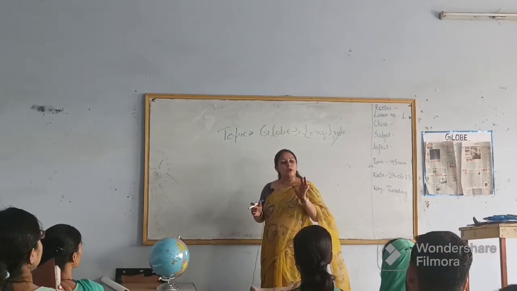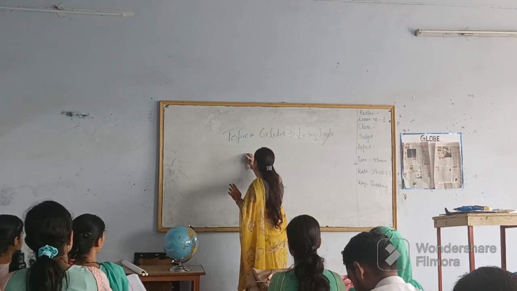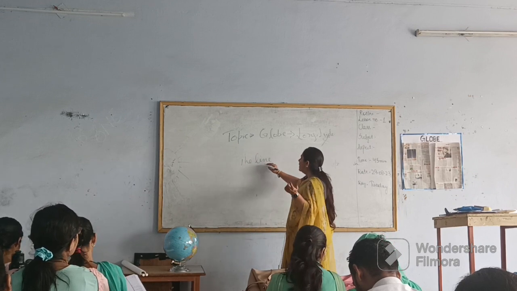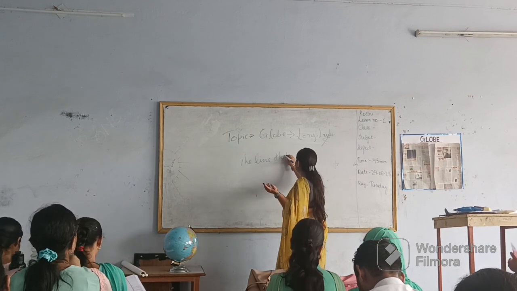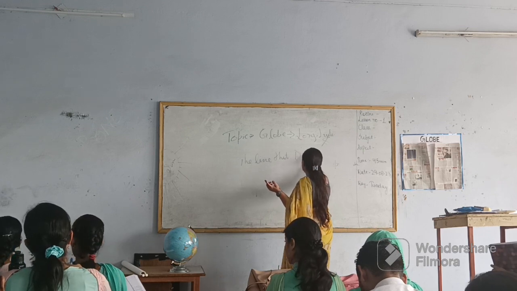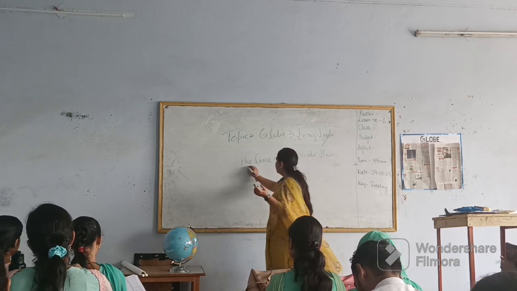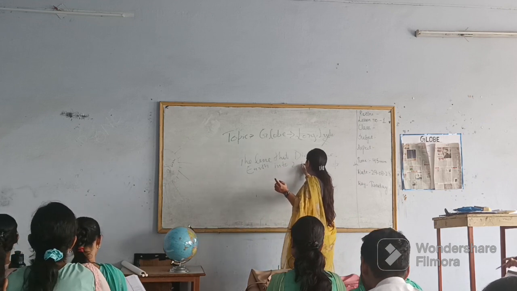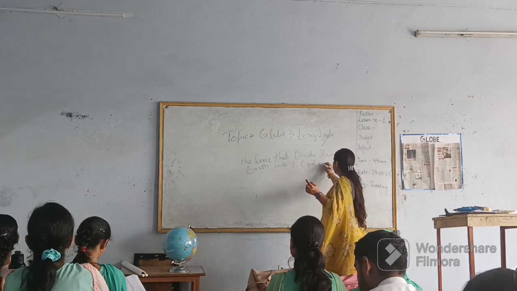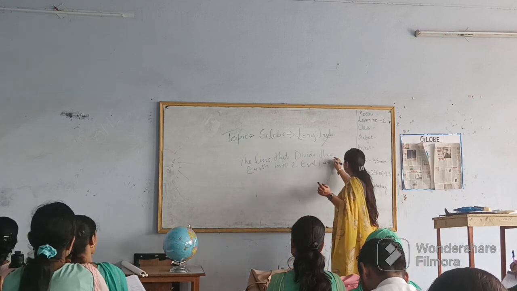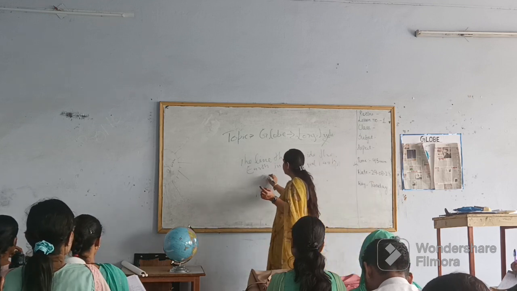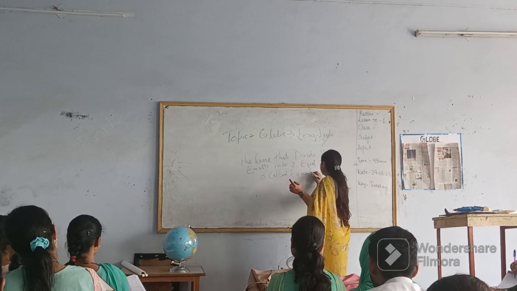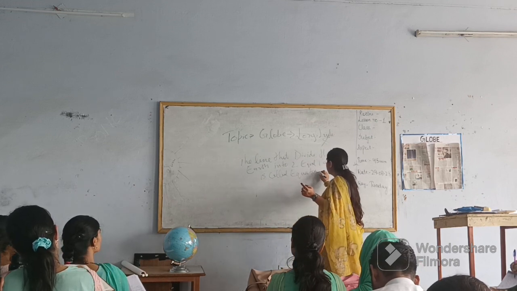Yes. So this line divides the earth into two equal parts. That is the equator. Write this on your copies: the line that divides the earth into two equal parts is called the equator.